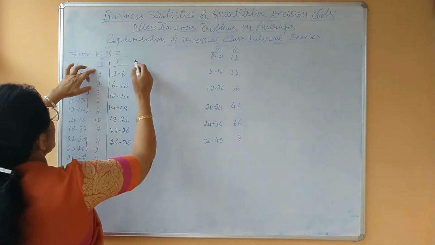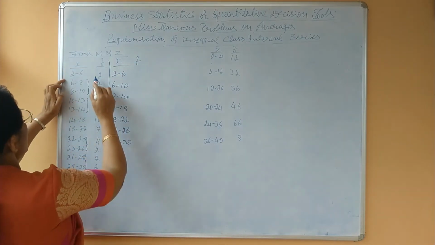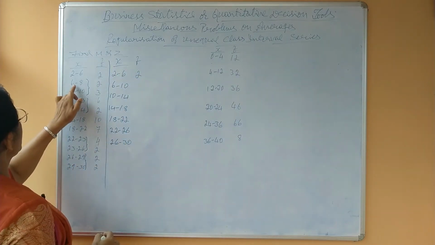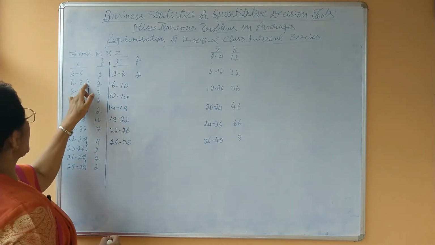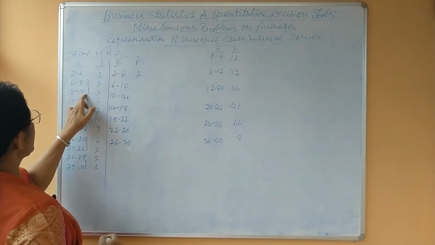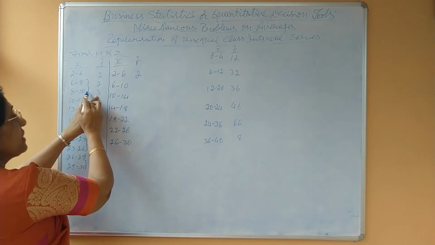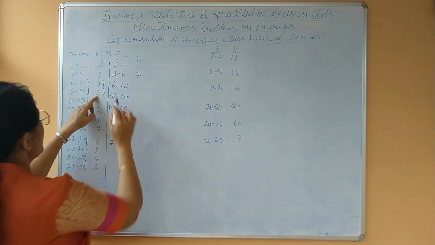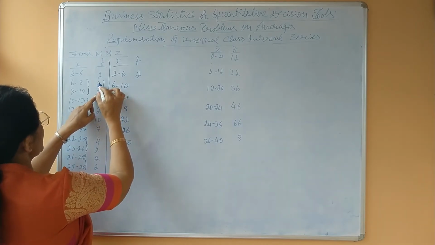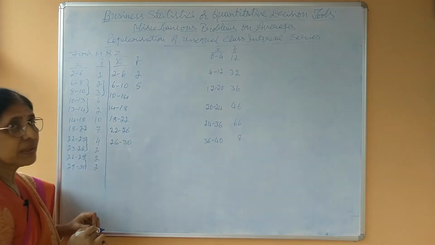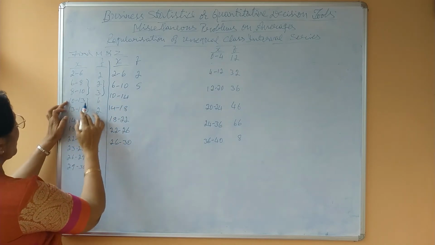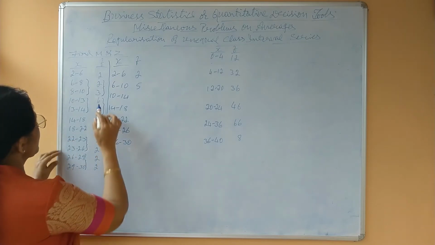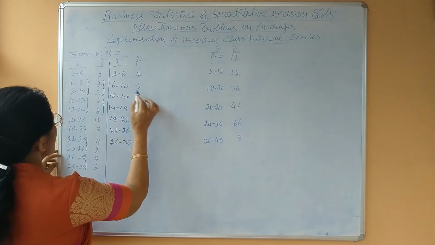Now when you come to frequency, 2 to 6 frequency is 2. Next 6 to 8 is 2 and 8 to 10 is 3. We have clubbed these two classes, means we have to club respective frequencies also. Therefore 6 to 10 frequency is 2 plus 3, 5. Next 10 to 14 we have clubbed these classes, means we have to club corresponding frequencies also: 6 plus 2, 8.